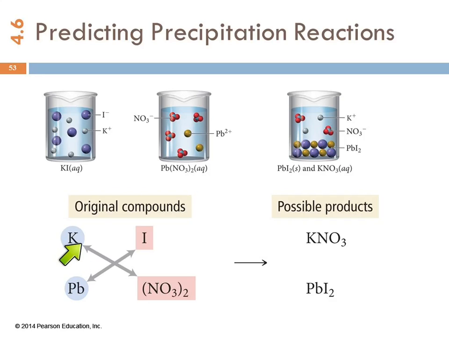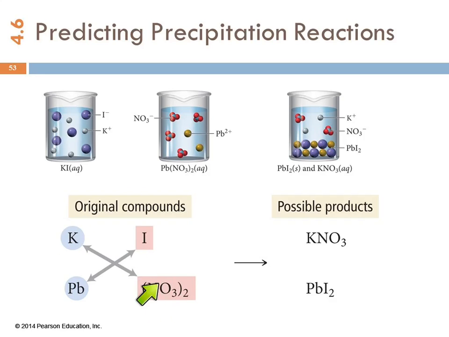Potassium compounds, that's one of the alkali metals. Potassium compounds are soluble, no exceptions. This guy's not going to be forming a precipitate with anybody. This is one of those guys who's really afraid of commitment. So he's just not going to be attracted to anybody. He's just going to mingle. He's having fun partying.